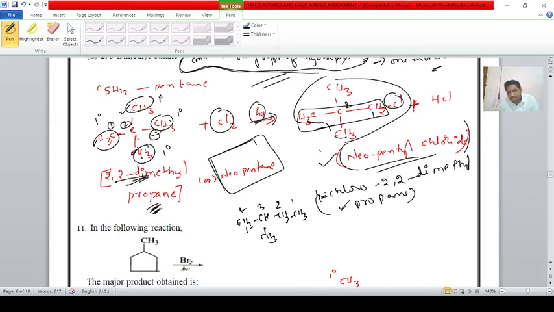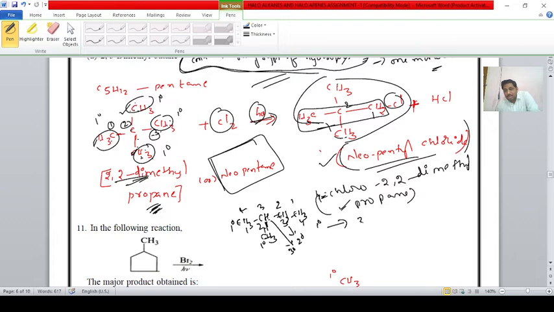The lowest number is given from left to right. On the second carbon a methyl group is there, therefore 2 methyl butane. Here this is the primary carbon, this is a secondary carbon bonded to 2 carbons, this is a tertiary carbon bonded to three carbons, and this again is a primary carbon.